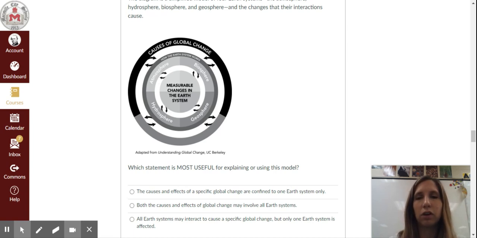Is it A, the causes and effects of a specific global change are confined to one Earth system only? B, both the causes and effects of global change may involve all Earth systems? Or C, all Earth systems may interact to cause a specific global change, but only one Earth system is affected?